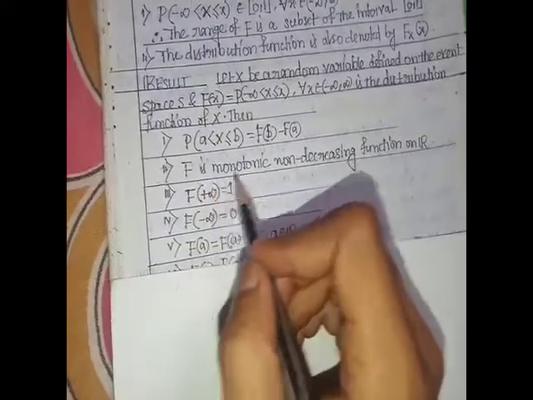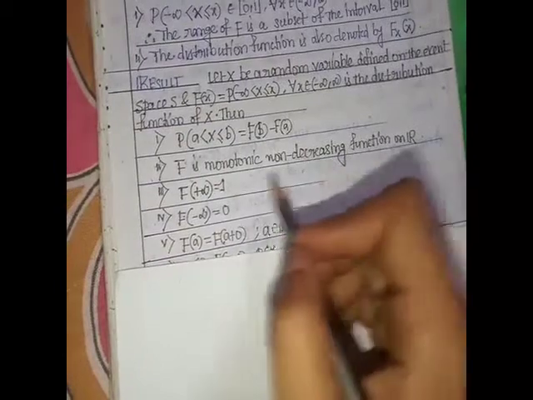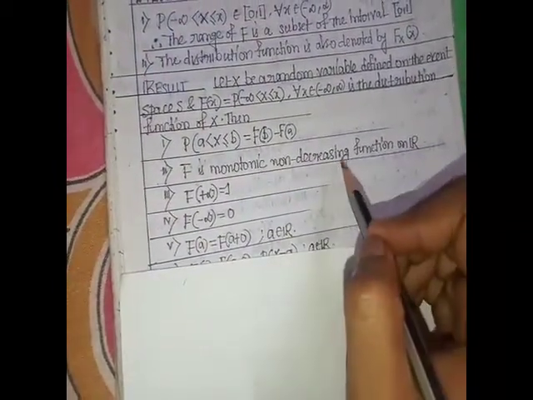Second result: F is a monotonic non-decreasing function.